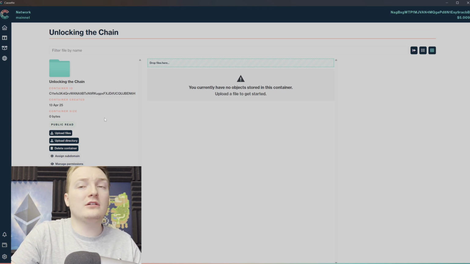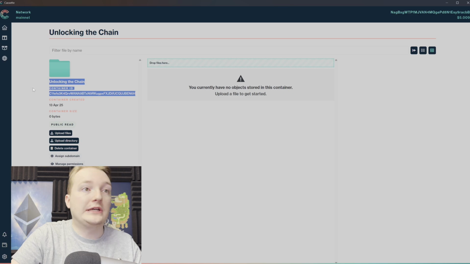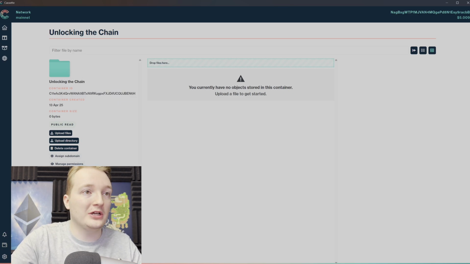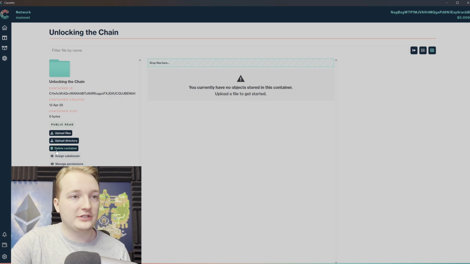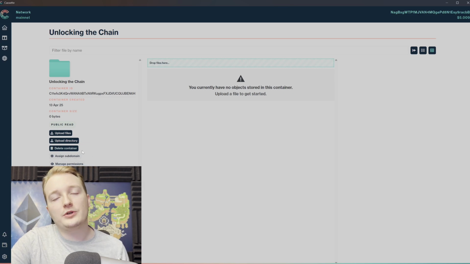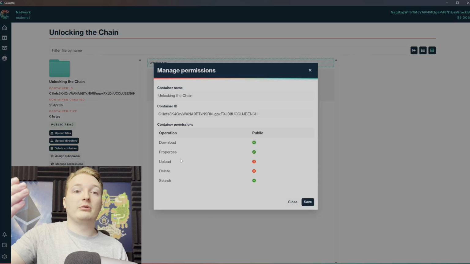So now we're here in our little beautiful container, and you can get some information here: our container ID, which is kind of like our unique ID on the blockchain, when it was created, the current size, and current permissions. Here you can upload files, or upload a whole directory if you want to. That's more useful if, say, I have an entire directory of a website, I can just upload that whole directory all at once. You can delete your container here, and assign a subdomain. We'll get into this in a little bit, but this is for NeoName service, if you have multiple containers attached to one NeoName service. And then manage permissions. It'll show you your current permissions that are allowed for the public, and you can update them here as well.